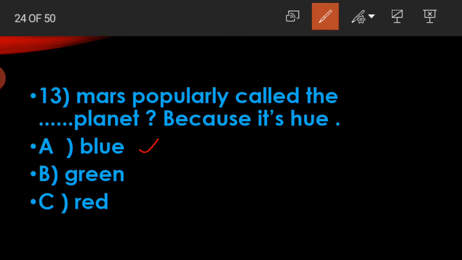Answer A is blue. Answer B green. Option C red. Here, because of its hue, it's red. Mars is the red color planet.